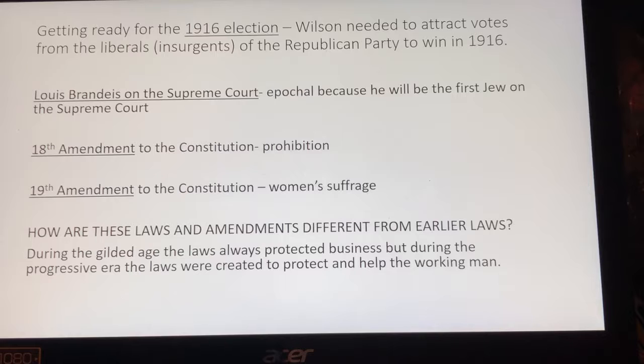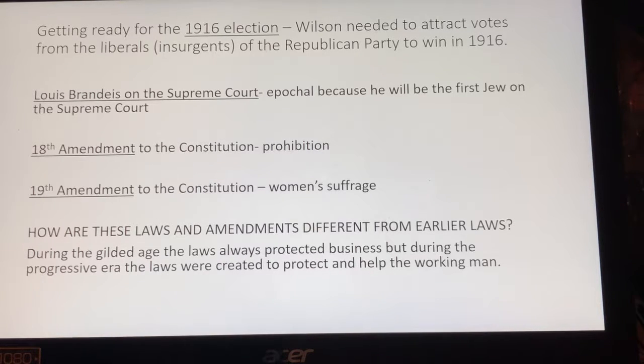Every time we have a first for like an African American being appointed on the court, a woman being appointed on the court, a woman minority being appointed on the court, we will have to know those for the EOC. He gets the 18th Amendment passed, prohibition, and we're going to talk more about this with World War I. And the 19th Amendment, even though he was against women's suffrage, he gets this passed.